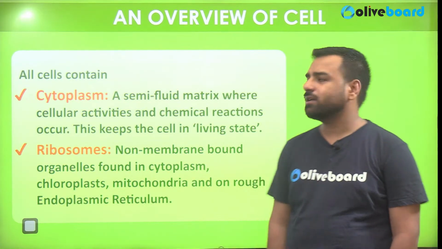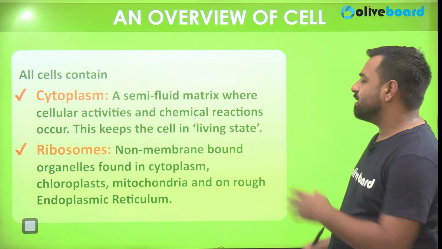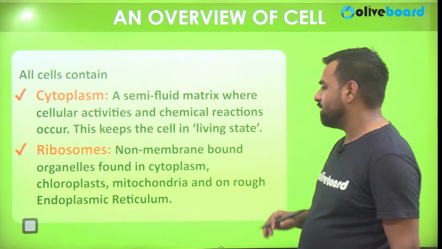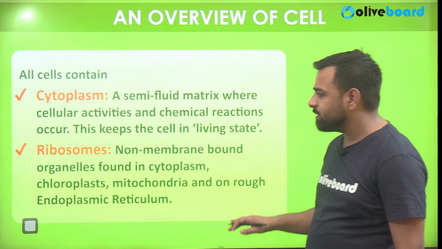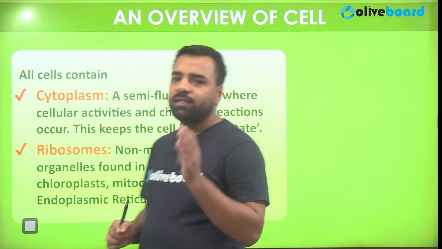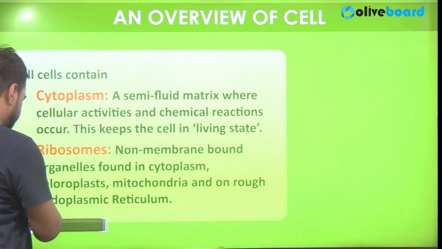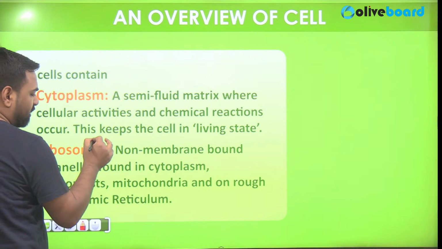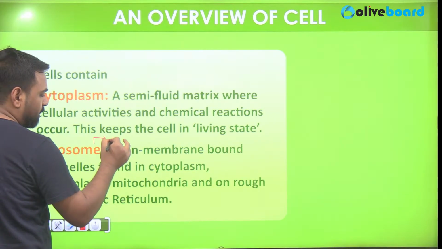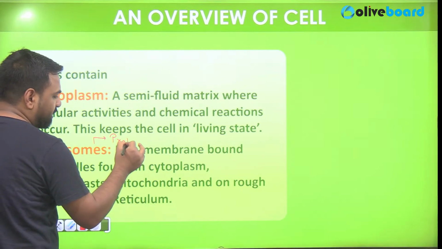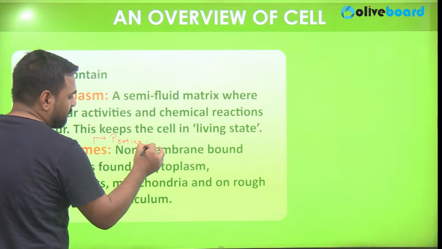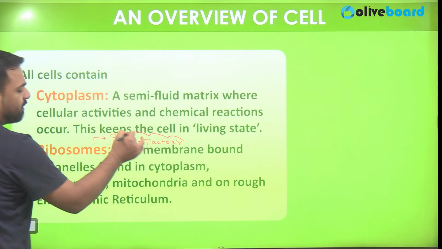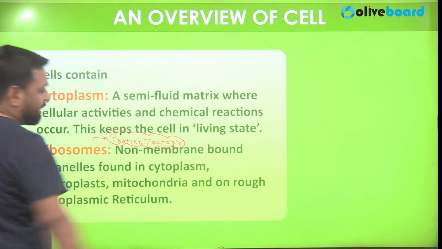Then what's the next part? Ribosomes. They are non-membrane bound organelles found in the cytoplasm, chloroplast, mitochondria, and on the rough endoplasmic reticulum. Also remember, ribosomes are known as protein factories. Why? Because ribosomes are involved in protein synthesis, so obviously they are known as protein factories. These are one-liners which you must remember: protein factory, that is ribosome.